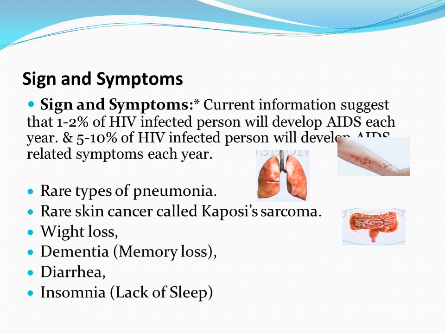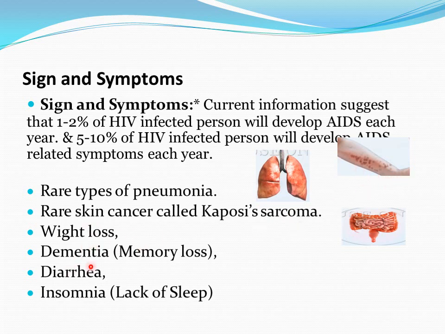Signs and symptoms of HIV in an AIDS patient. Current information suggests that 1 to 2% of HIV infected persons will develop AIDS each year, and 5 to 10% of HIV infected persons will develop AIDS related symptoms each year. Here some symptoms are shown in the figure. Also, a rare type of pneumonia is found in the patients, affecting the lungs. A rare type of skin cancer called Kaposi sarcoma. Here this structure shows the Kaposi sarcoma.